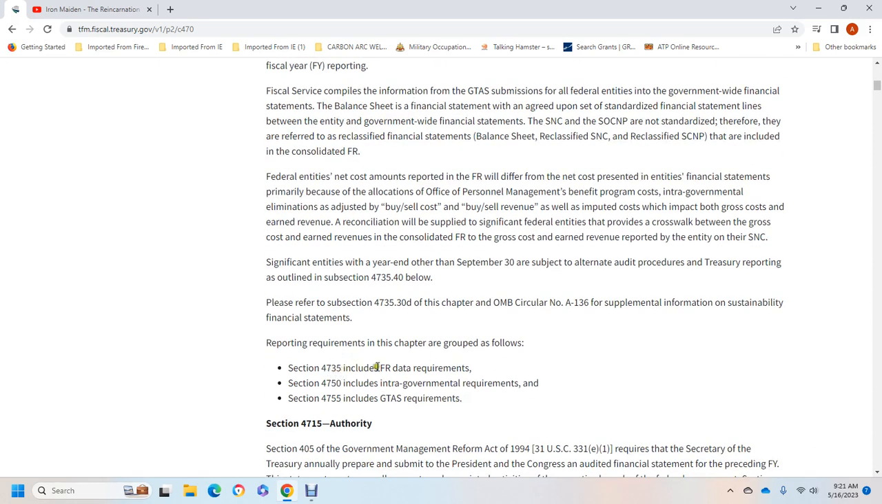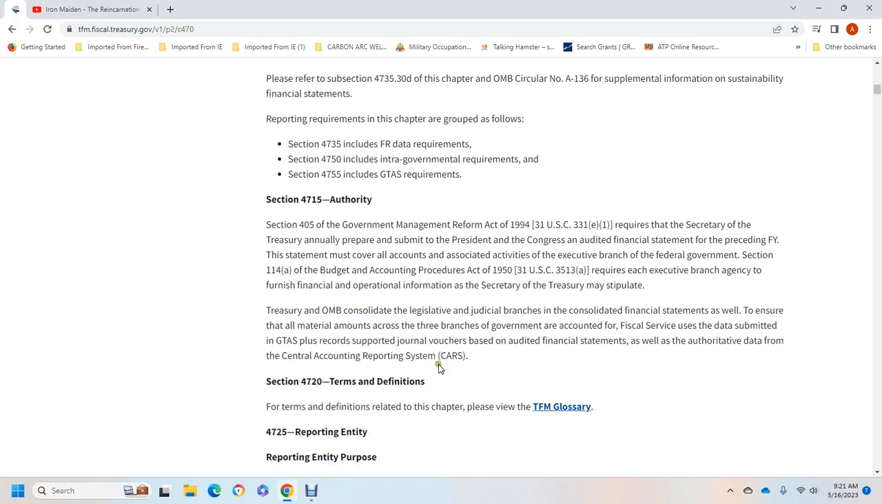Section 4735 of the Financial Report with the data requirements, 4715 include the intergovernmental requirements, and 4755 include the governmental-wide treasury accounting symbols. Section 4715 of the authority, Section 405 of the Government Management Reform Act of 1994 requires the Secretary of the Treasury to annually prepare and submit to the President and the Congress an audit of the financial statement of the preceding fiscal year of the statement that must cover the account of the associated activities of the executive branch of the federal government.